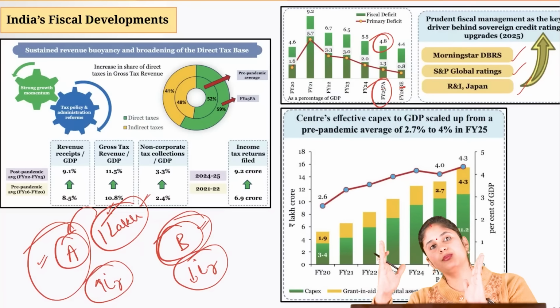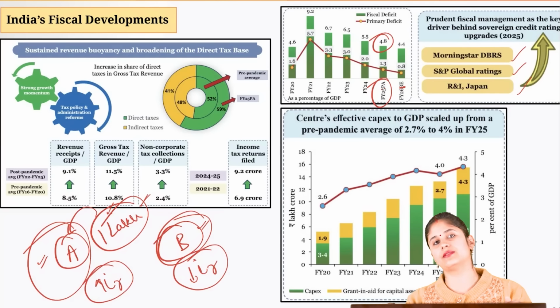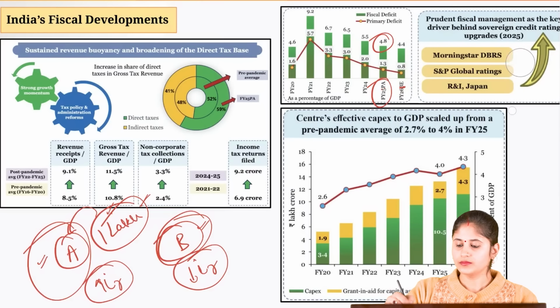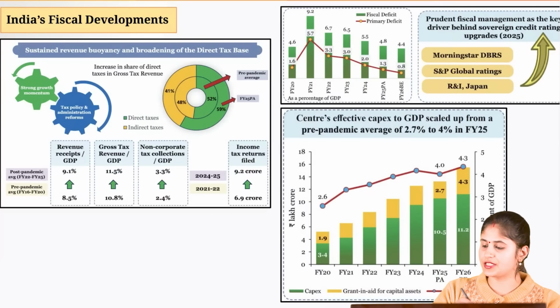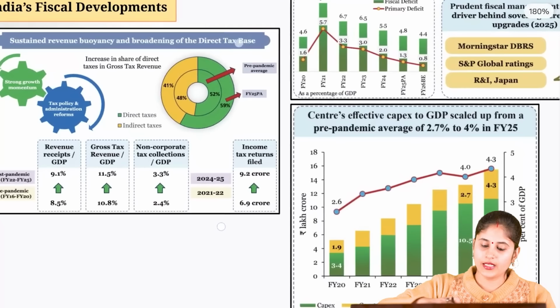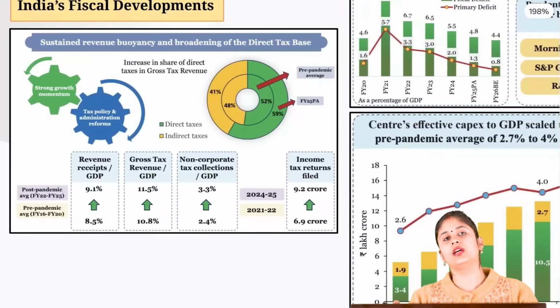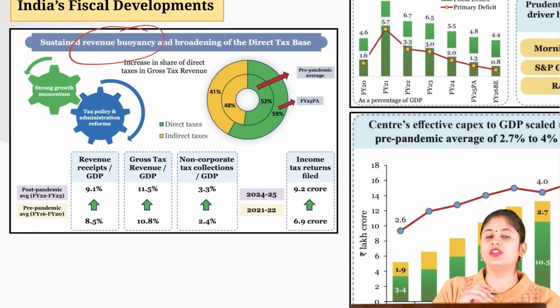When the country rating improves, it becomes easier for the government to borrow from the market at an affordable interest rate. Okay. And this has been possible because we are effectively managing the fiscal deficit, primary deficit as well as debt to GDP ratio. Now, another good achievement is that we have been able to improve our revenue buoyancy.